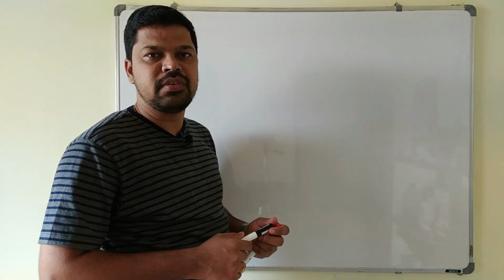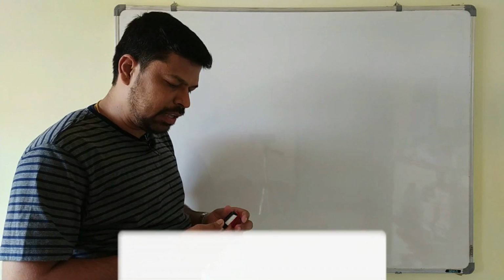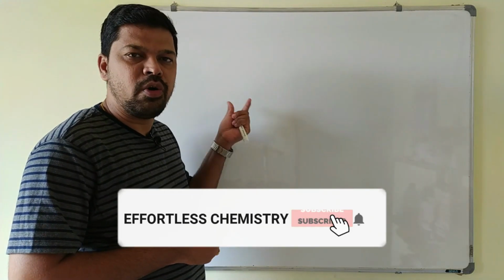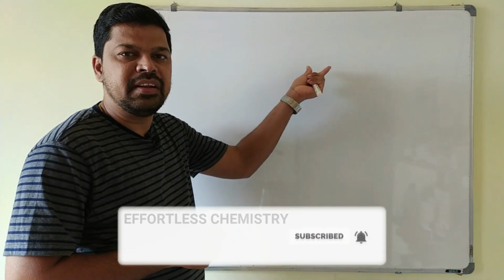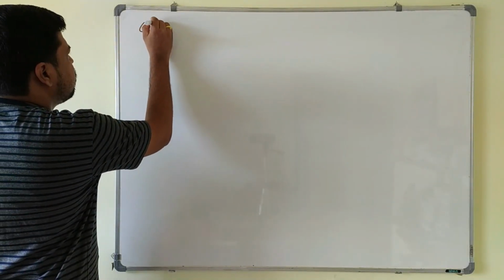Hello students, already we have started solid state, and in the last session we have discussed up to magnetic property. In this session we will discuss coordination number, voids and the radius ratio. So first we will discuss what is coordination number,